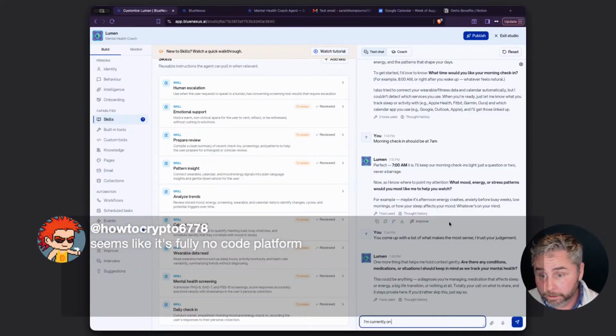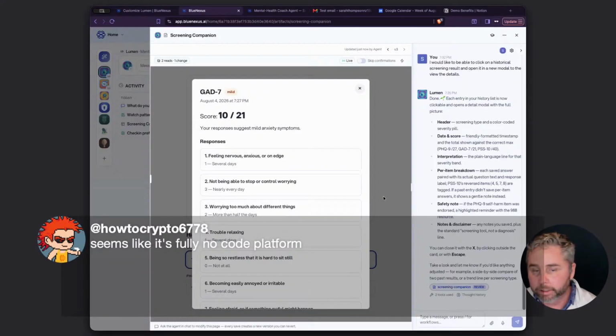I'm currently on a diet to lose weight. I'm on some medications to help with that. It's now created a little modal there so I can see those results.